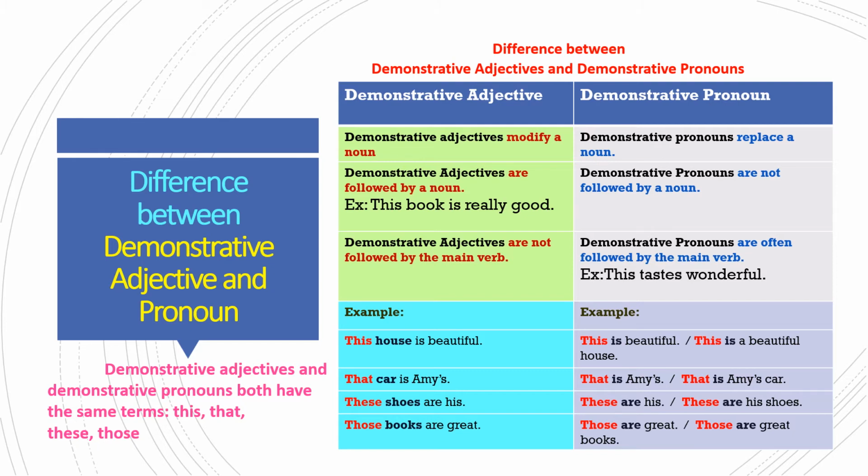Anyway, these is followed by are, a verb, so it is a demonstrative pronoun. "Those are great" or "Those are great books." Those is followed by the verb are, so they are called demonstrative pronouns. Thus we can understand a demonstrative adjective is followed by a noun, whereas a demonstrative pronoun is followed by a verb.